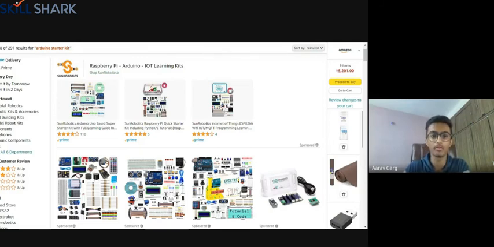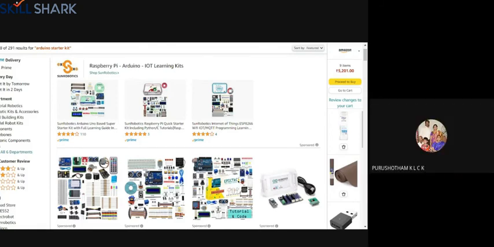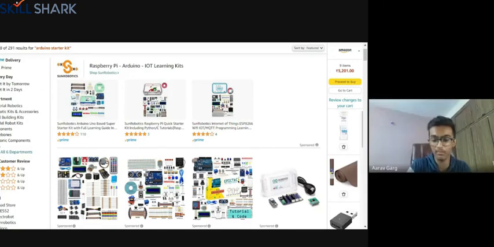There's a very good website called quadscomponents.com. I'll put the website in the chat. That is a very good website for buying things, because there you can get things very cheap, and you can buy even a single item like a single wheel or a single robot. So you can go to that website and buy from there, right?